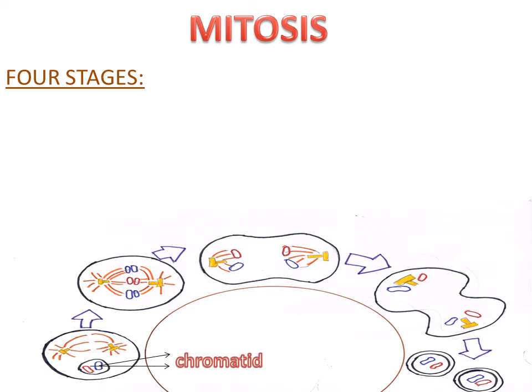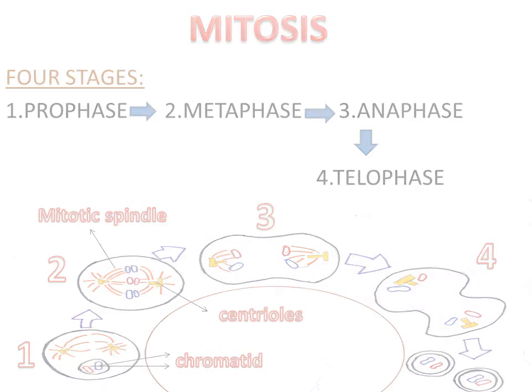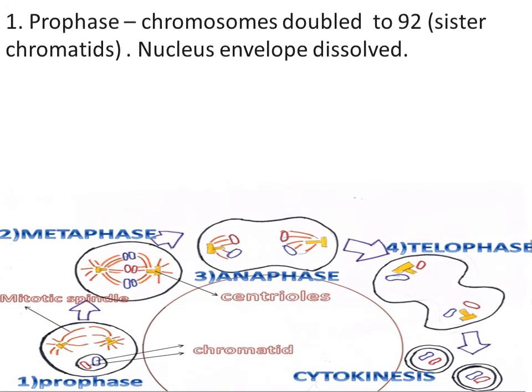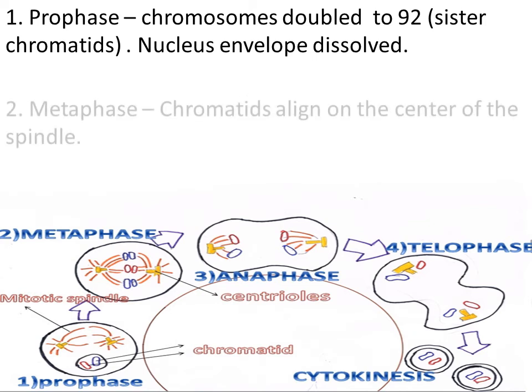Mitosis. This is a continuous process involving four distinct stages visible by light microscope. The first stage is prophase, second metaphase, third anaphase, fourth telophase. First stage, prophase. Chromosomes doubled to 92 forming sister chromatids. A chromatid is one copy of newly copied chromosomes which is still joined to the original chromosome. In prophase, the nuclear envelope dissolves.